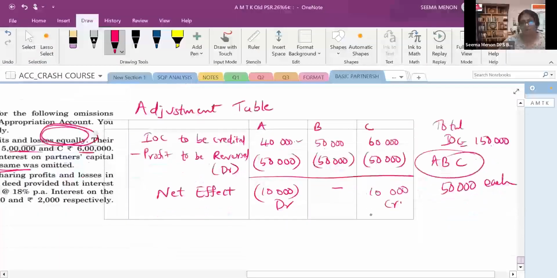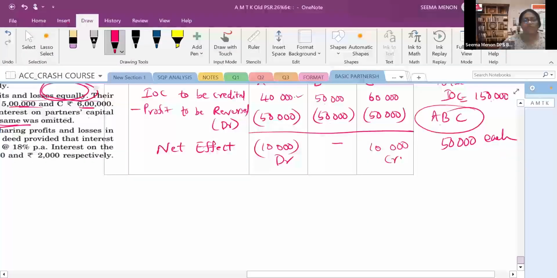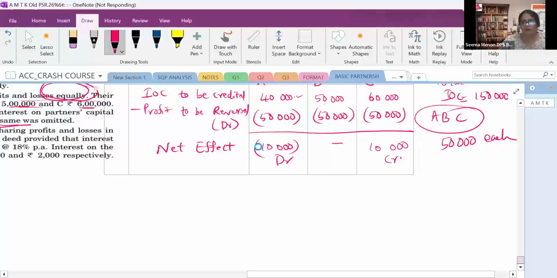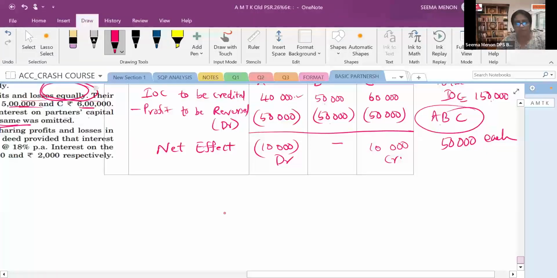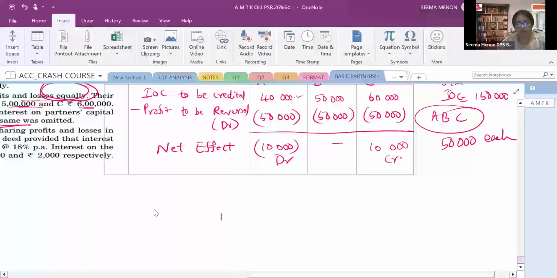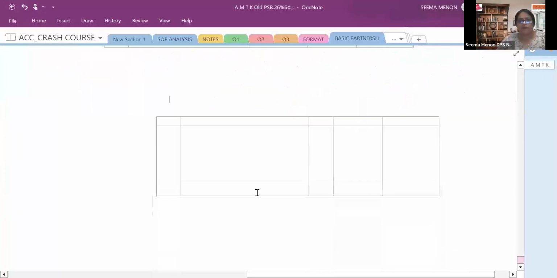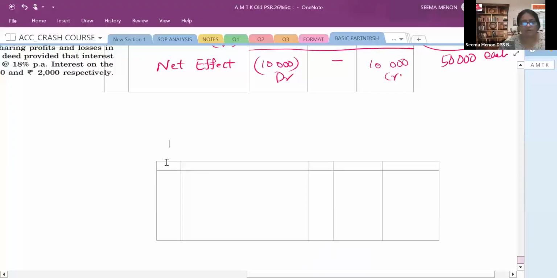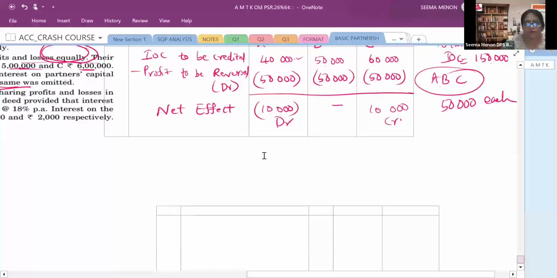Now you can draw the journal format. What will be the journal? Who is to be debited? A, and who is to be credited? C. So you will be writing A's capital account debit to C's capital account. So here you can write the journal entry directly, nothing to worry.